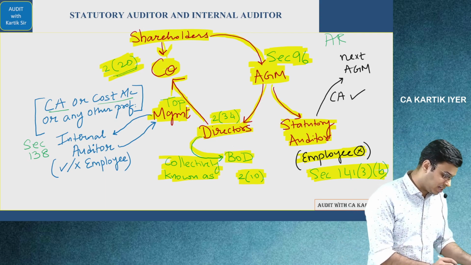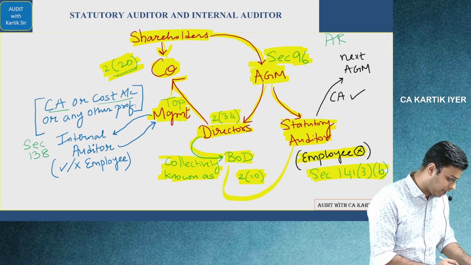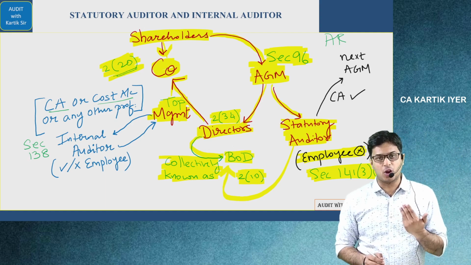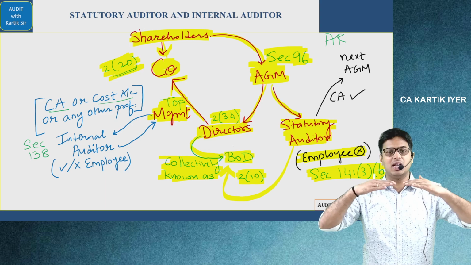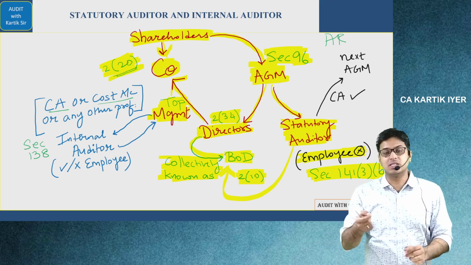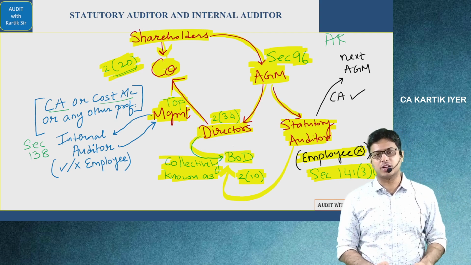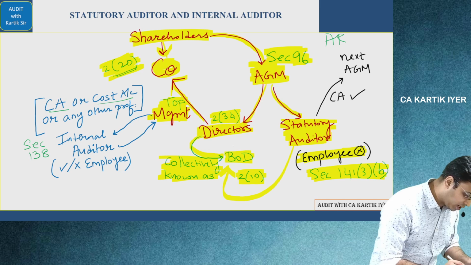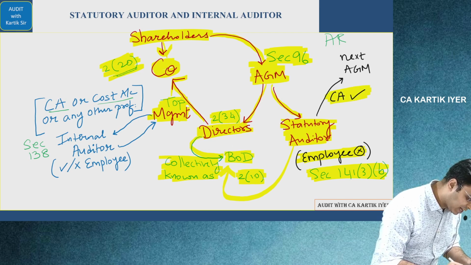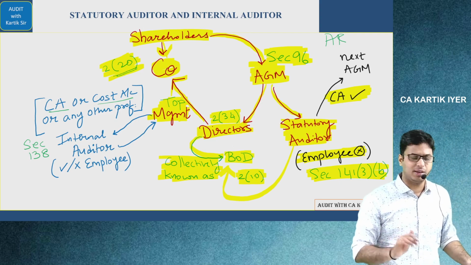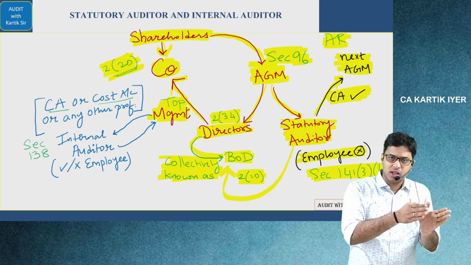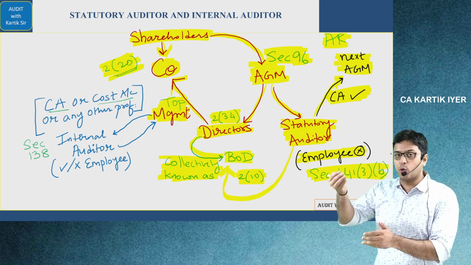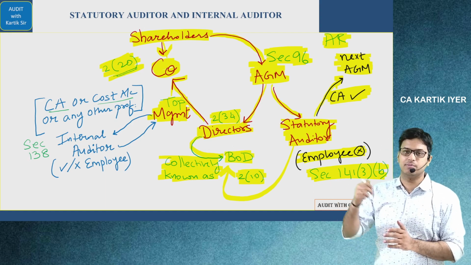The statutory auditor will see whether the directors, the board of directors, are running the company properly or not, and the statutory auditor will report to the shareholders whether books of accounts and financial statements agree with each other or not, and whether financial statements give a true and fair view of the state of the affairs of the company. The statutory auditor here has to compulsorily be a CA. Statutory auditor will give his audit report to the shareholders in the next AGM. So the statutory auditor is appointed in one AGM and he'll give the shareholders the audit report in the next AGM. Easy.